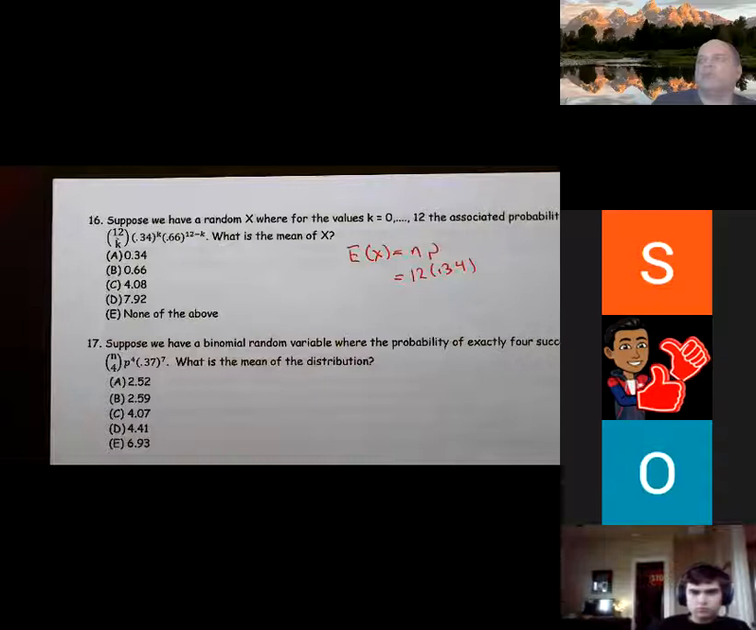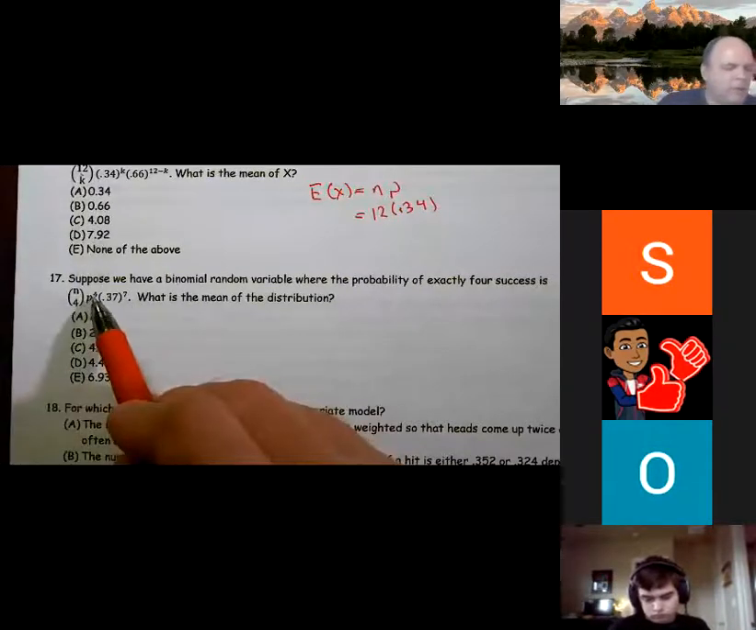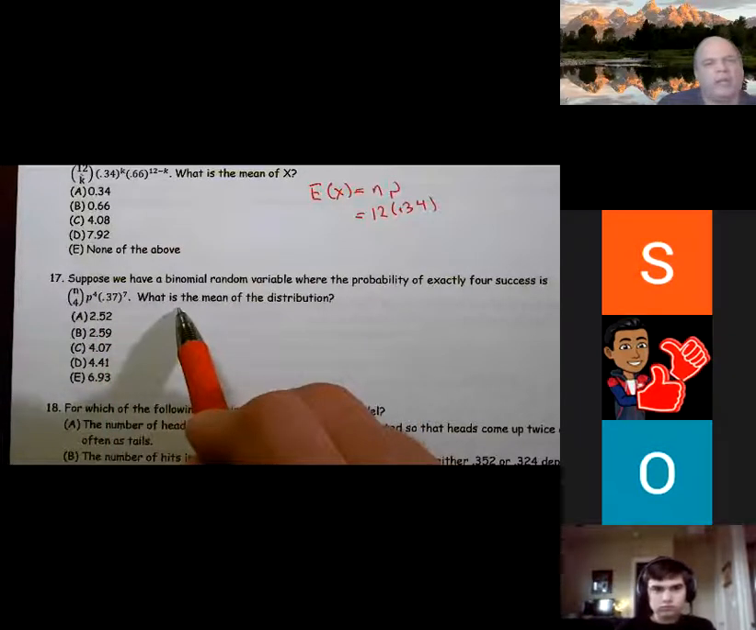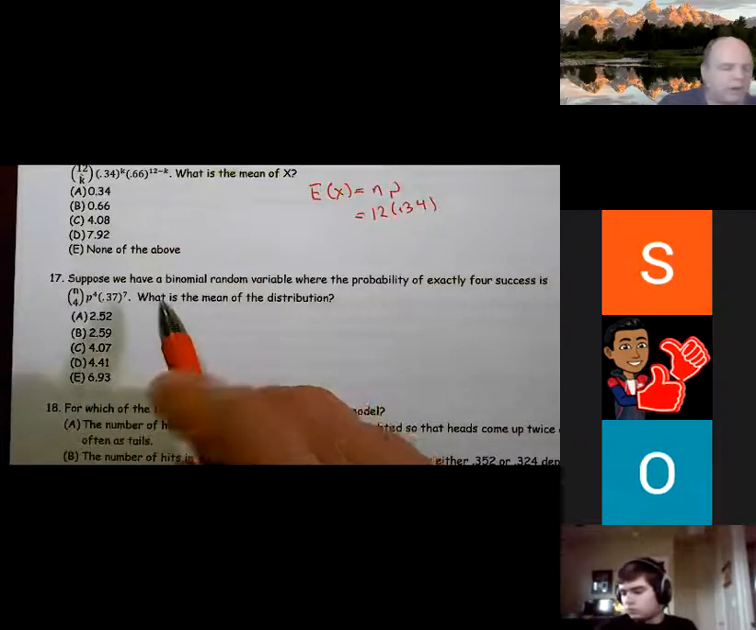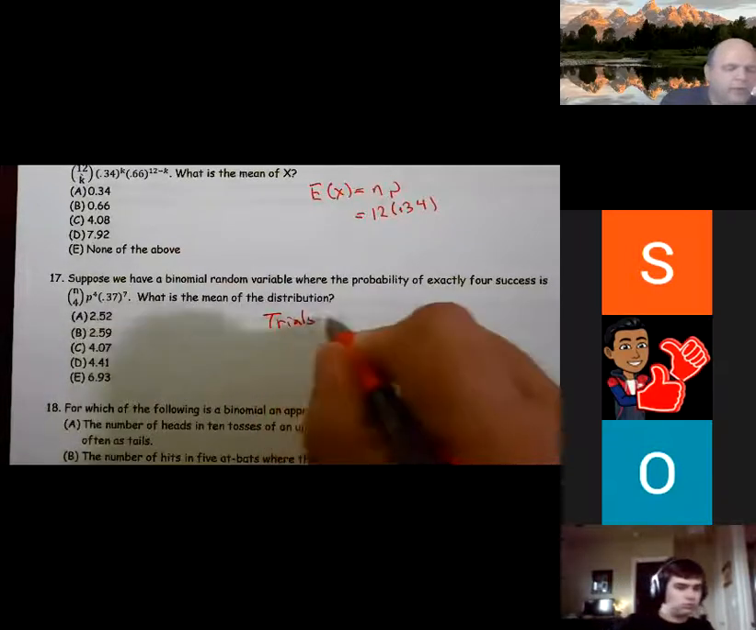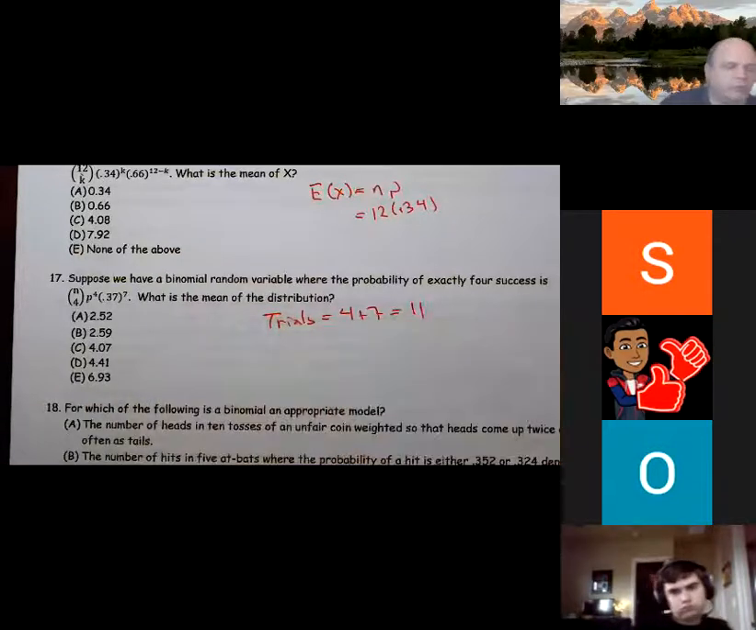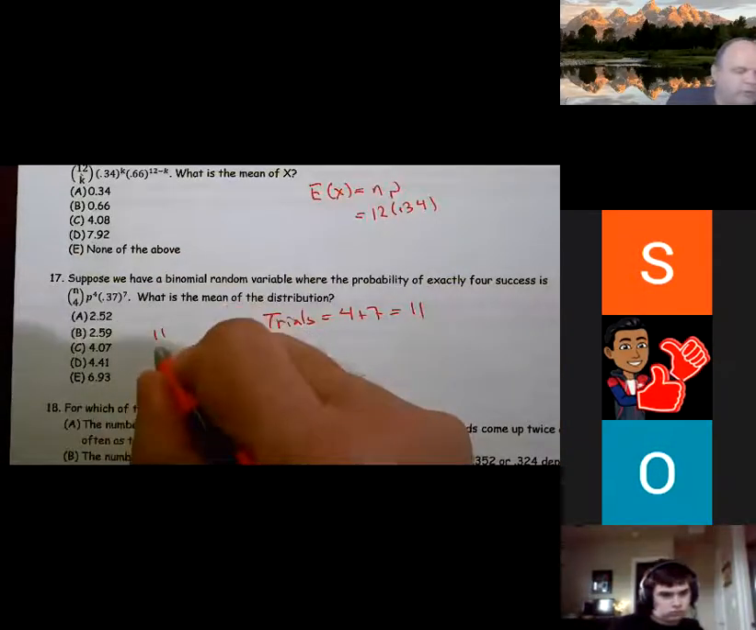Number 17 was what was asked for. Suppose we have a binomial random variable where the probability of exactly 4 successes is this. What is the mean of the distribution? Well, the problem here is I don't see immediately how many trials there are. But the number of trials is the sum of my exponents. So 4 plus 7 equals 11. So this is actually 11 choose 4.